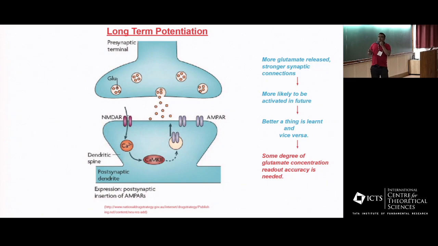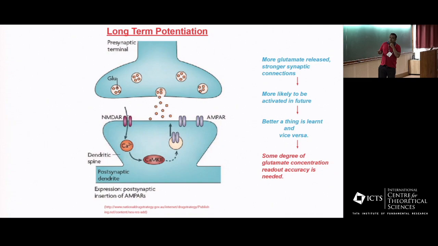What happens is that when an action potential reaches the synapse, you have the opening up of these vesicles on the surface, and then you have the emission of glutamate. This glutamate acts on two kinds of receptors, NMDAR and AMPAR. They will lead to the influx of sodium ions, but it's only when a high frequency signal is coming in through the action potential, corresponding to actually learning something, that the concentration is so high that more sodium comes in. That is going to start the influx of calcium through these NMDAR receptors.